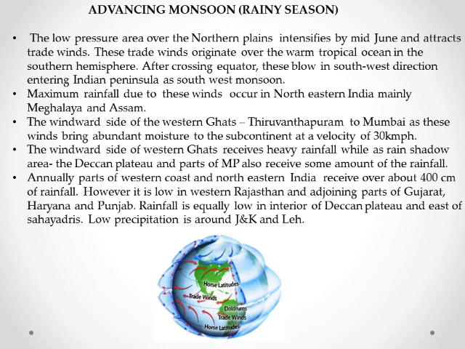They cover the entire subcontinent except the extreme northwest in just over 1 month. The maximum rainfall due to these winds occurs in northeastern India, especially Meghalaya and Assam, and the windward side of the Western Ghats, that is Thiruvananthapuram to Mumbai, as these winds bring abundant moisture to the subcontinent at a velocity of 30 kilometers per hour.